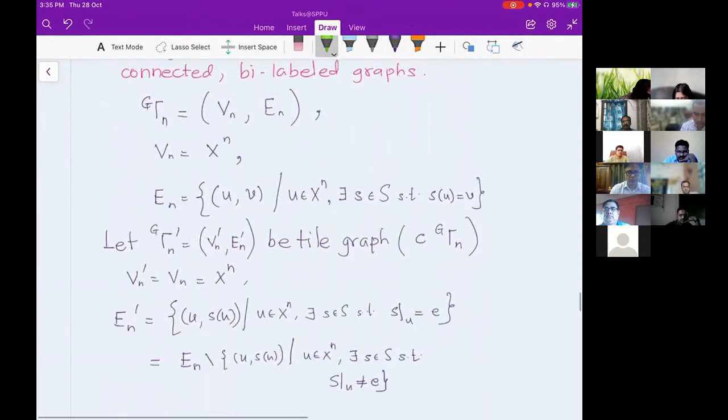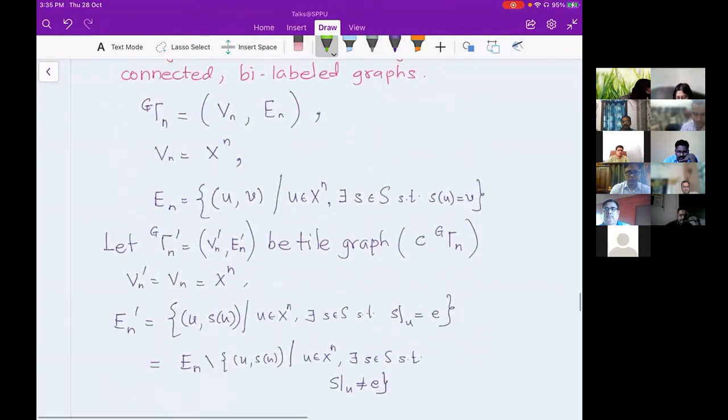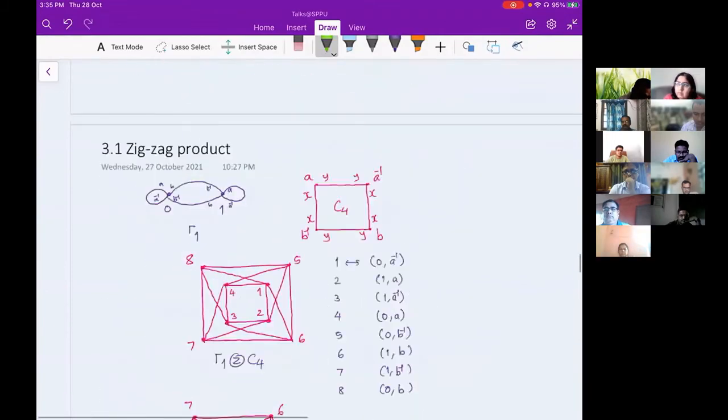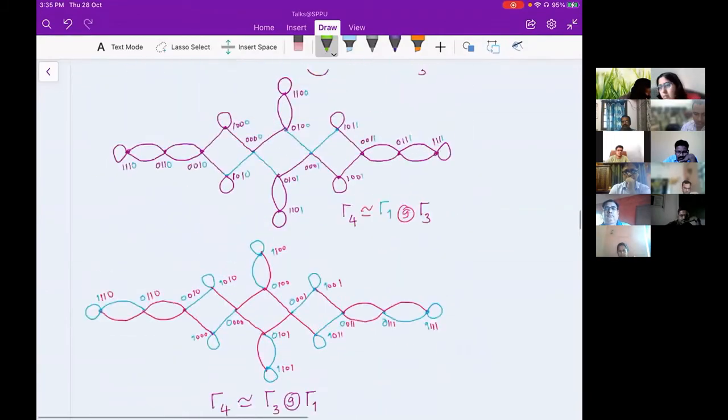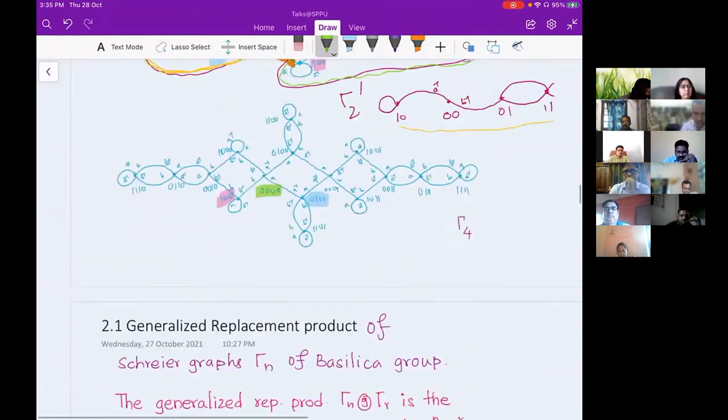Now I'm explicitly defining what my tile graph is and what the edge set of the tile graph is, and I'm defining it with respect to the restriction. So here I did that restriction, when Kadu sir asked me the question.